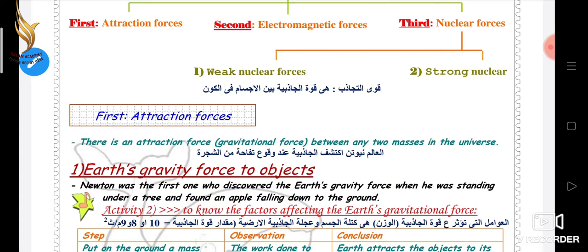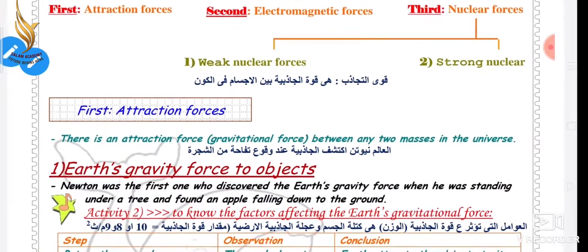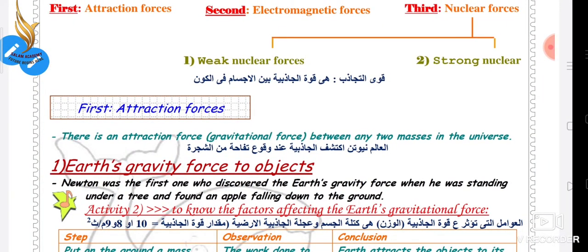Sure, every one of you, my dear students, knows about Newton, who discovered the gravitational force of the Earth, when he was standing under a tree and he found an apple falling down to the ground. And here Newton is thinking and asking himself, why is this apple falling down to the ground and doesn't go up? Yes, because the Earth has a gravitational force. Then he proved that all masses are attracted toward the Earth itself by a force known as Earth's gravitational force.